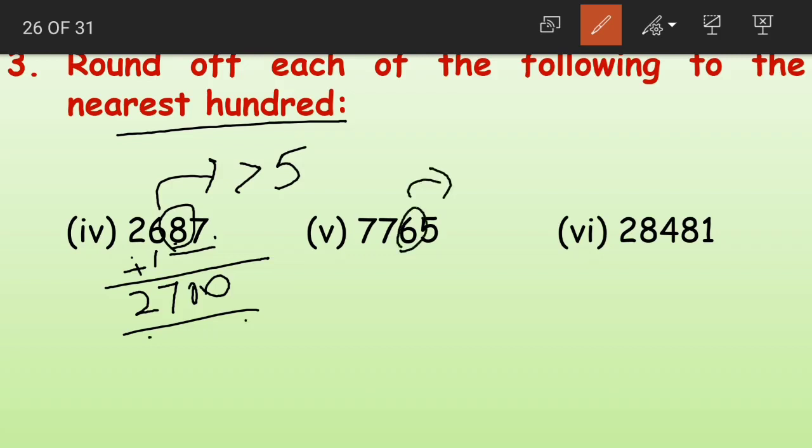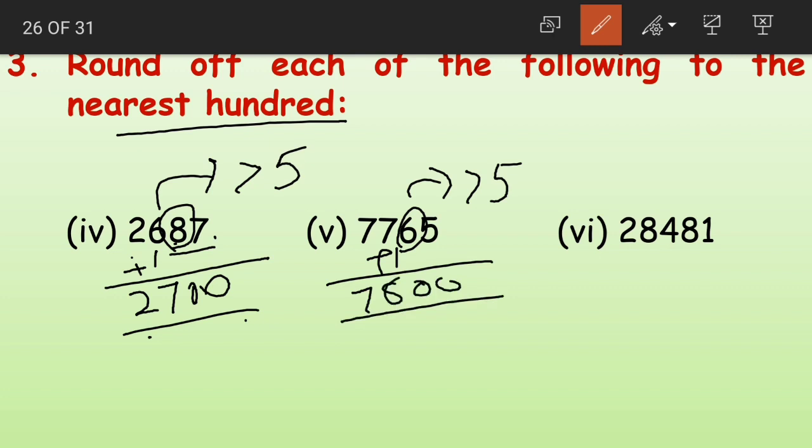6 is in tens place. It is greater than 5. So we add 1 here, 78, and replace the 2 with zeros. So 7765 becomes 7800. And moving on to the sixth question,